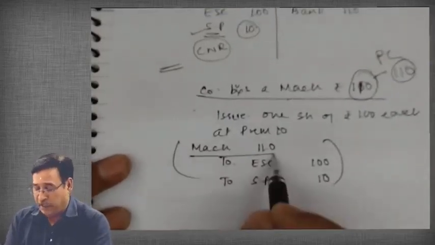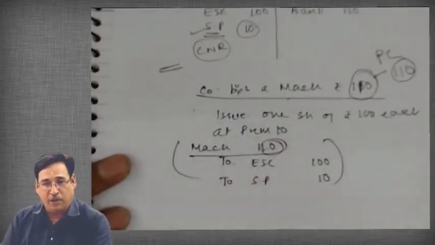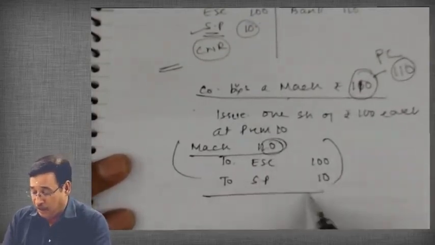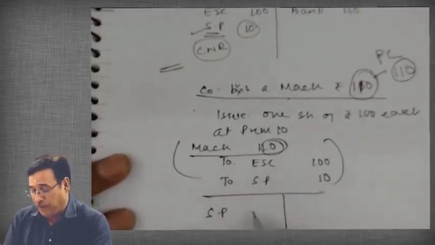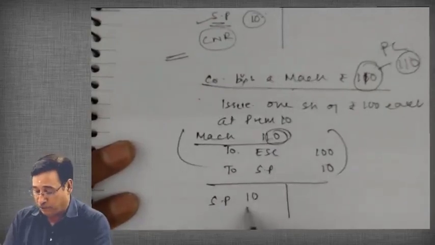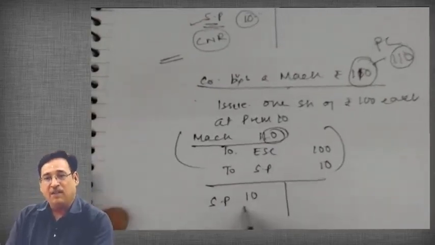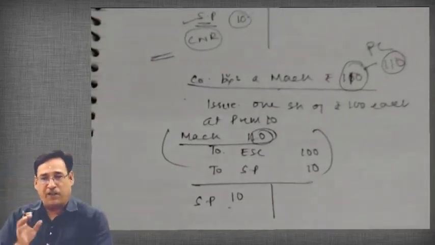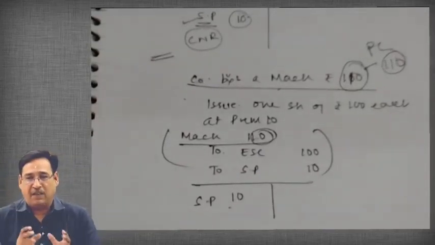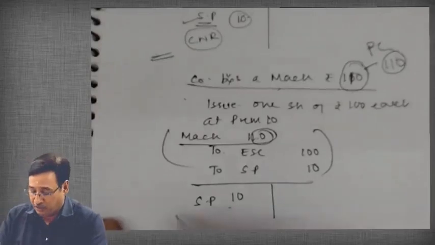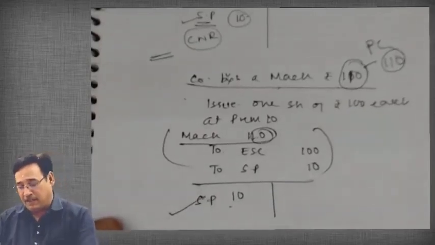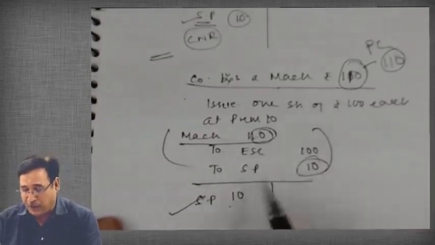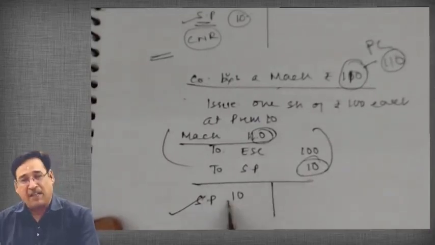The company is not receiving any cash, it is receiving machinery worth ₹110. This time the securities premium which will appear in the balance sheet, of ₹10, is not realized in cash. Do you understand the difference between realized in cash and not realized in cash? This item is not realized in cash because we are not receiving any cash against it.